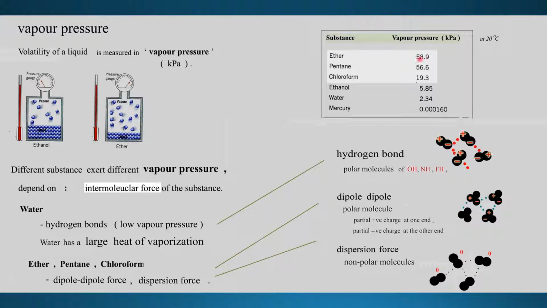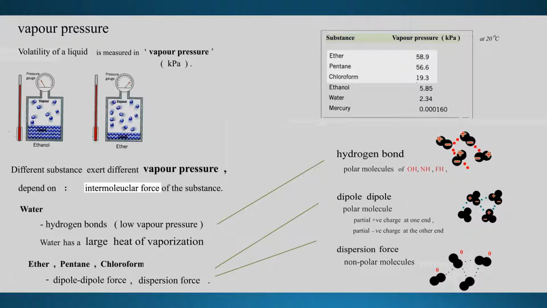And when it comes to ether, this is the dispersion force. What is dispersion force? Those molecules are non-polar. Between non-polar and non-polar molecules, the attraction force is dispersion force. Dispersion force is a very weak force. With a tiny bit of heat, they turn into gas.